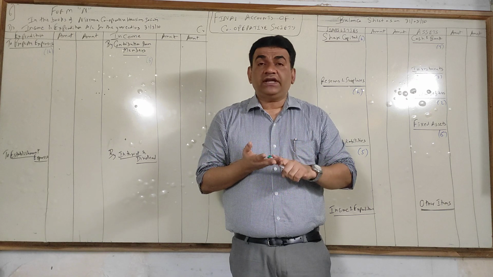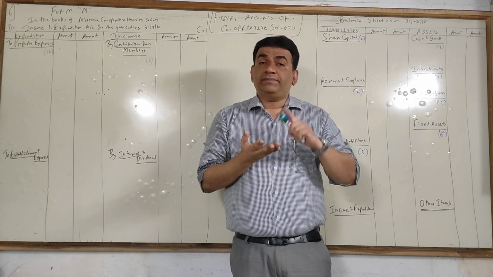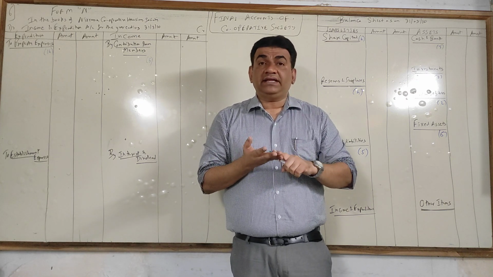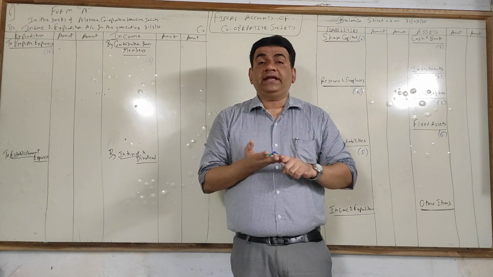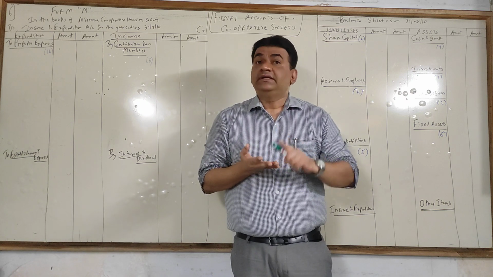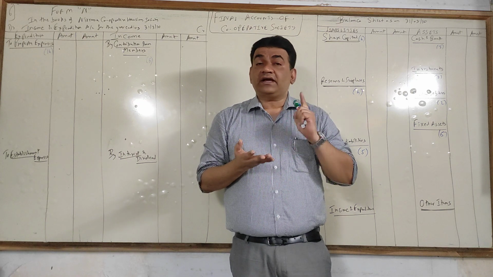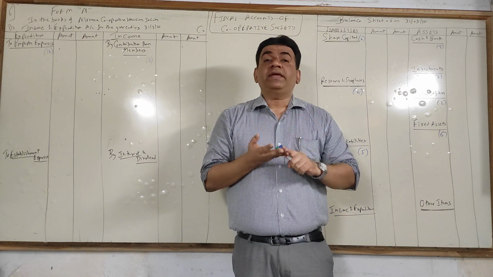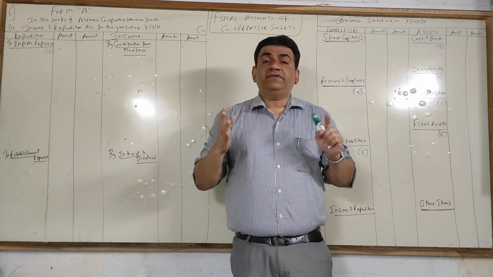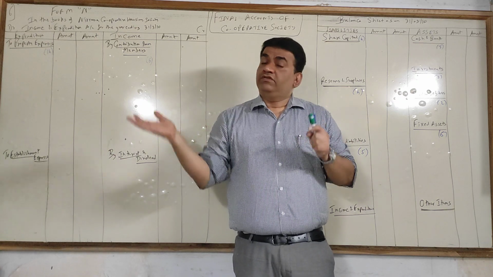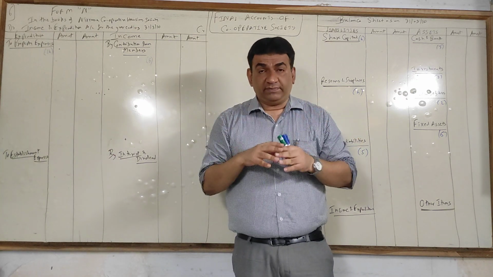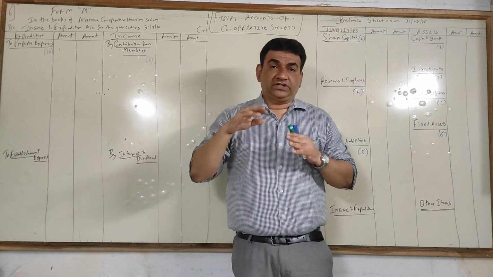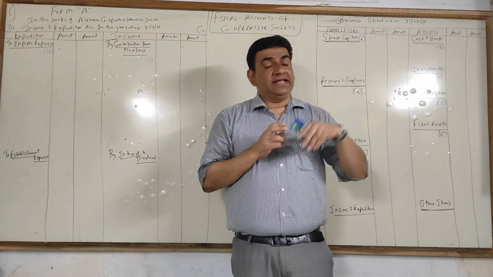You have your security, you have the lift, you repair your building, you paint your building, your accounts are to be maintained, you pay salary to the accountant. Every society has to get its accounts audited, so you have to pay audit fees. So different types of expenses are incurred, for which the members contribute.